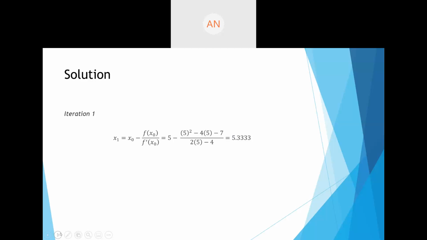All right. Here also, like I said, it's a very fast method. It is giving you the value of 5.33. So that is your first iteration. Iteration 2, can you tell me the answer? Same formula. Can you solve for iteration 2? x2 will be equal to x1 minus f of x1 upon f dash of x1.